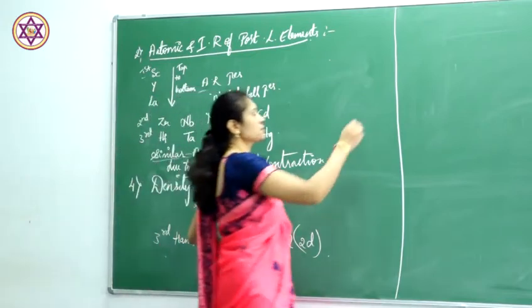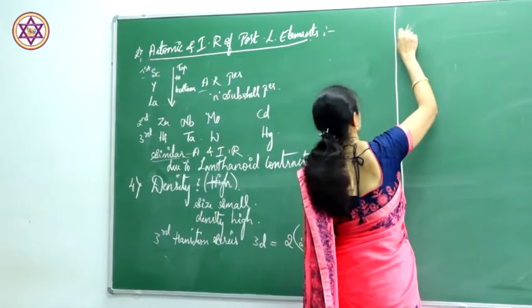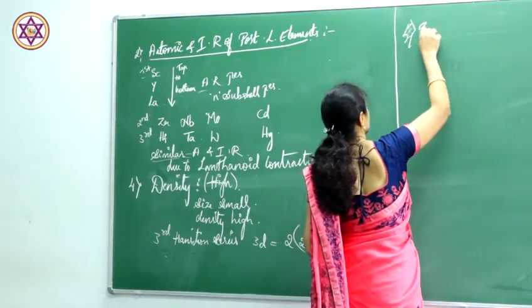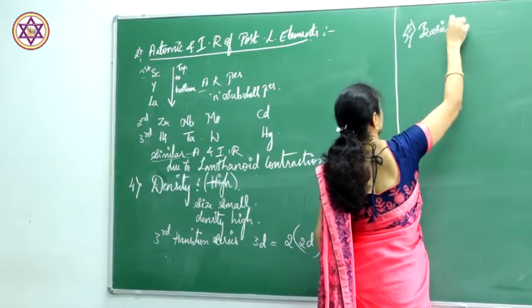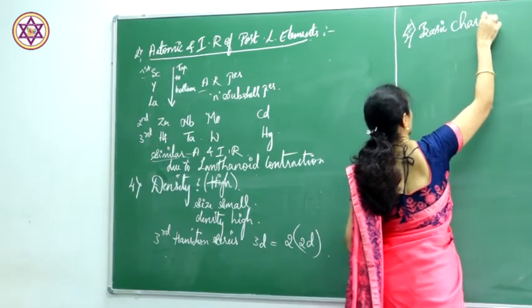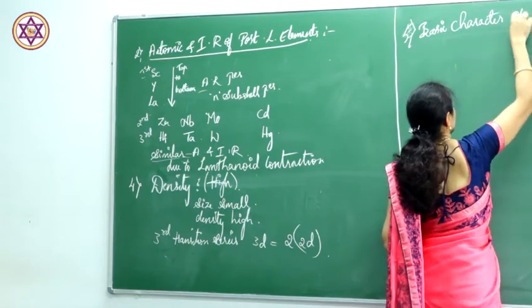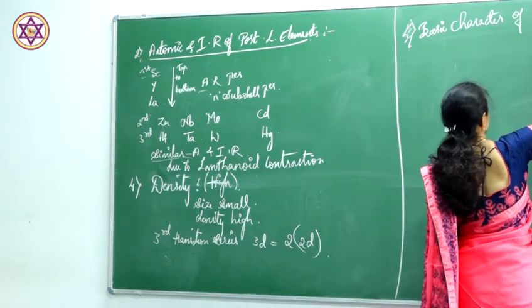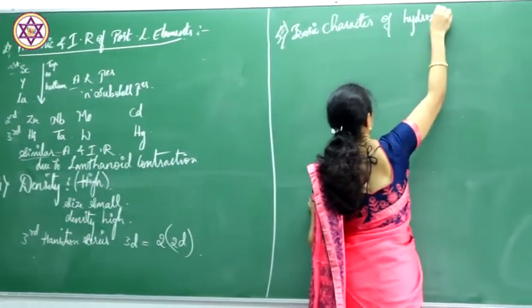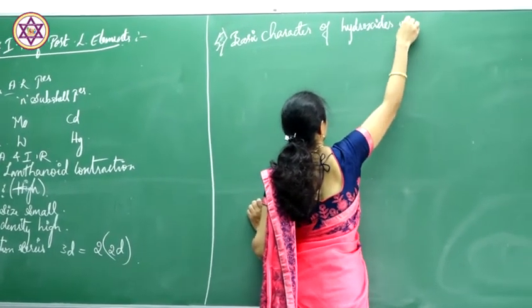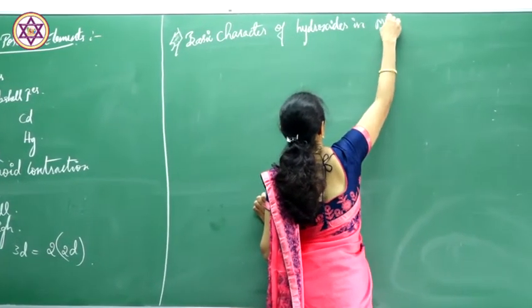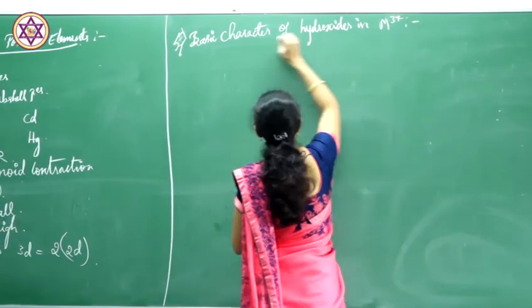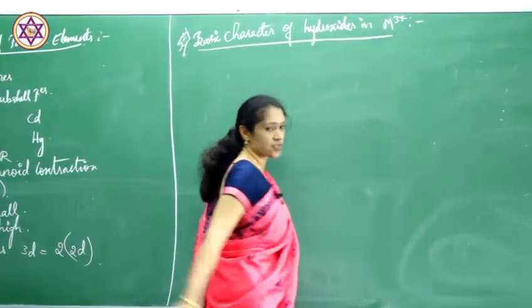Next property is basic character of hydroxides in 3+ cations of lanthanides.